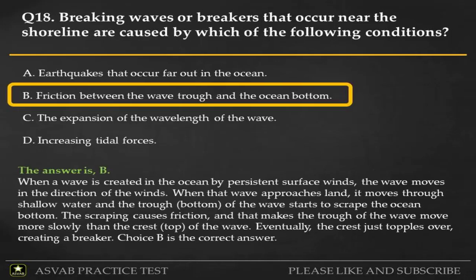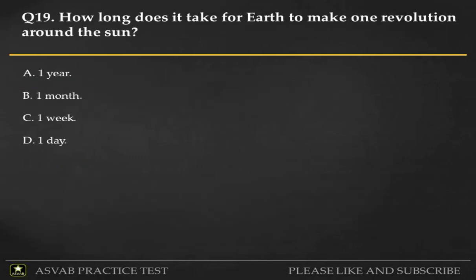When a wave is created in the ocean by persistent surface winds, the wave moves in the direction of the winds. When that wave approaches land, it moves through shallow water and the trough, bottom, of the wave starts to scrape the ocean bottom. The scraping causes friction, and that makes the trough of the wave move more slowly than the crest, top, of the wave. Eventually, the crest just topples over, creating a breaker. Choice B is the correct answer.